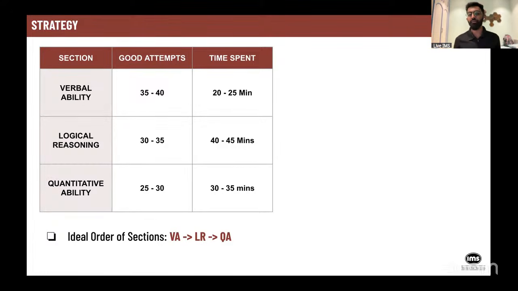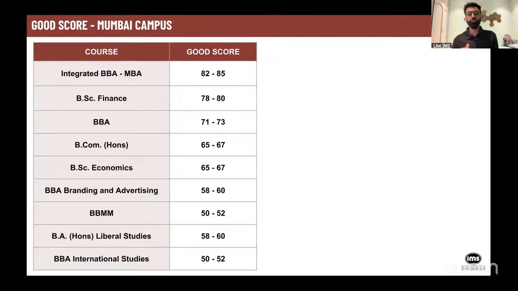Again, guys, NPAT is a paper without negative marking. So if you are not solving 10 questions, just by probability or luck, you can still end up getting that 1 or 2 mark bare minimum. And if you're not marking anything, you're losing out on that 1 or 2 mark. And 1 or 2 mark can become a deciding factor between you getting a Mumbai campus or a Navi Mumbai campus, you getting BSc Fin or you getting a BBA. So be extremely cautious about it.